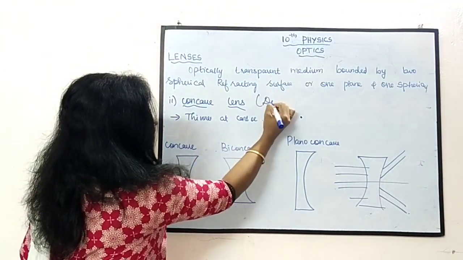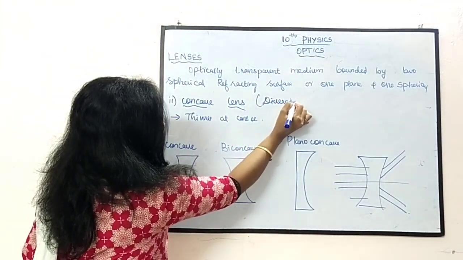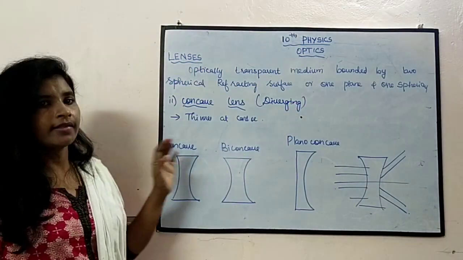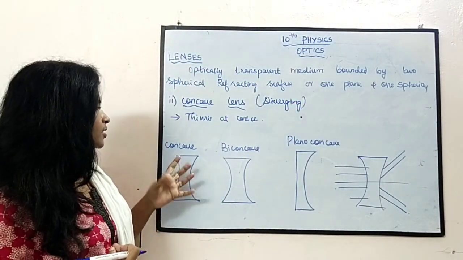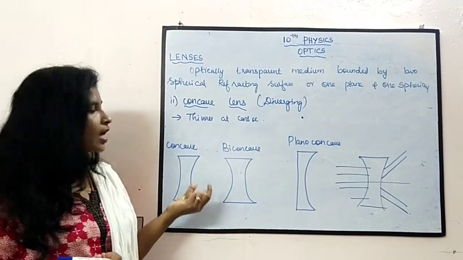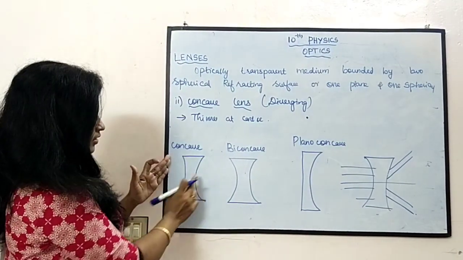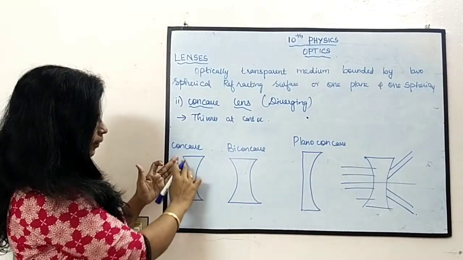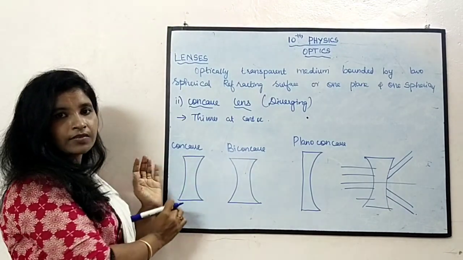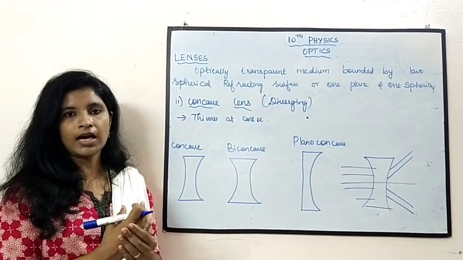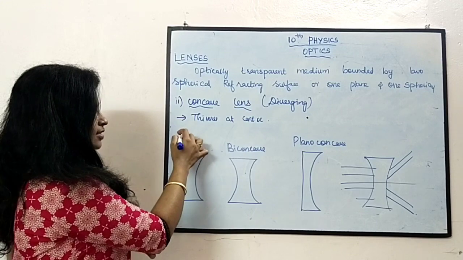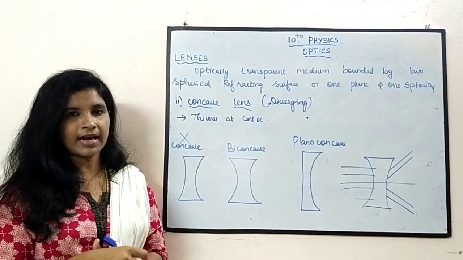The other name is diverging lens. There are many types of concave lens. This is one type of concave lens. When you see this type, the curvature of one side is very small when compared to the other side. So this type of concave lens is not used in practice nowadays.